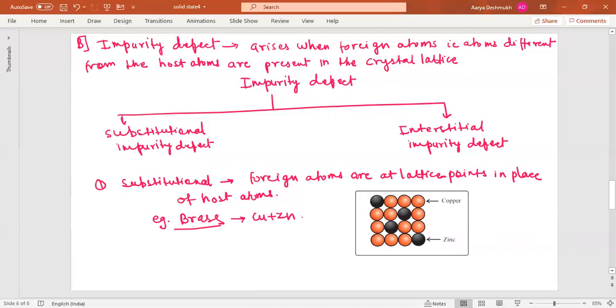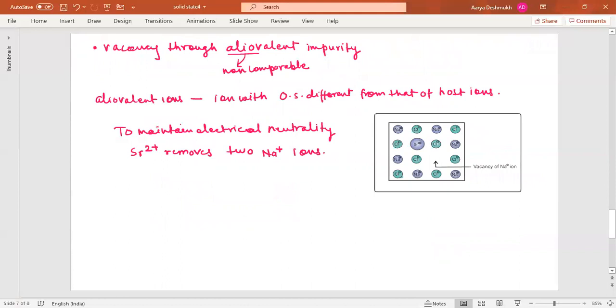Now the second type is the interstitial impurity defect. Now the vacancy through allovalent impurity, what is this actually?